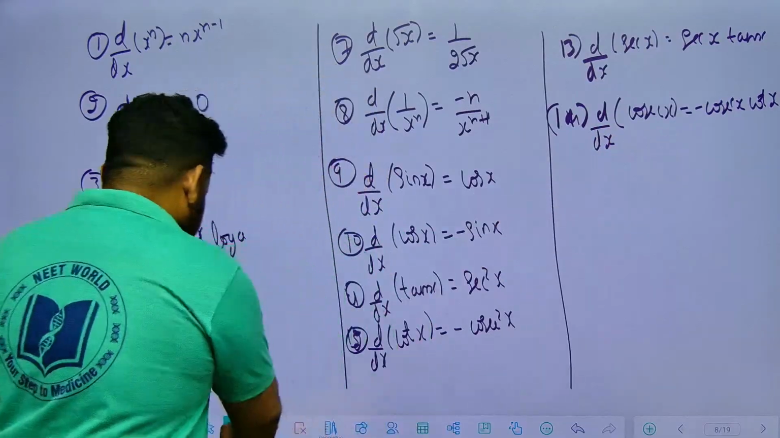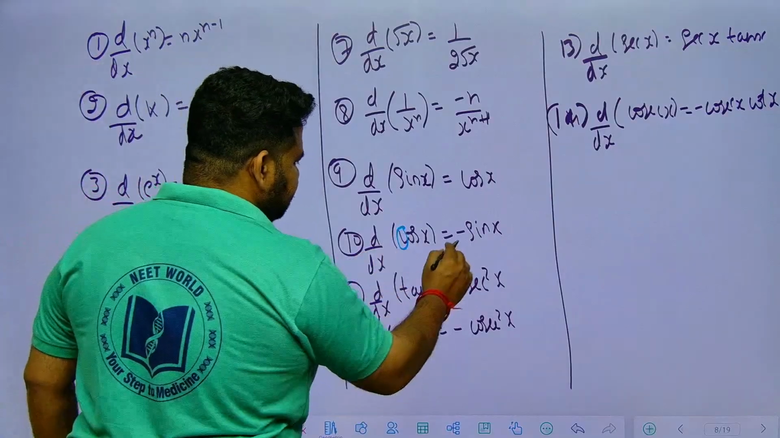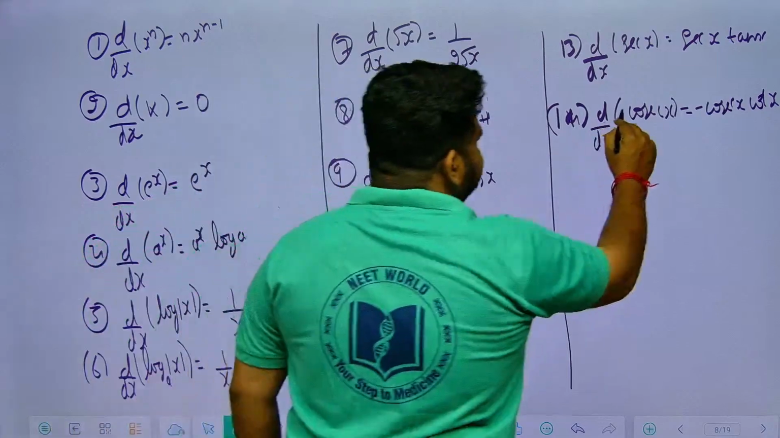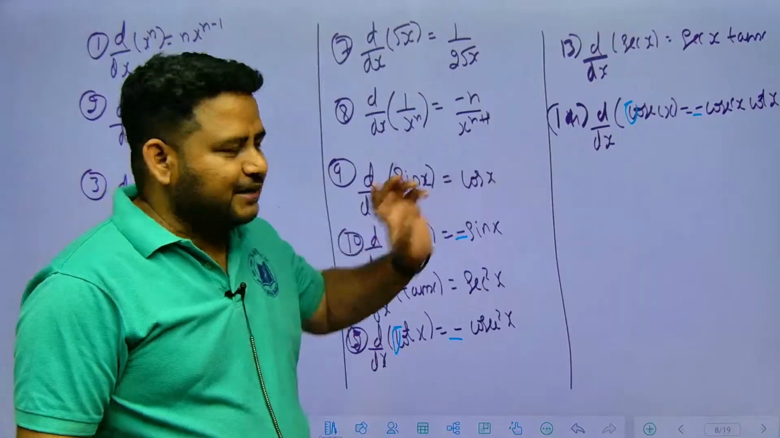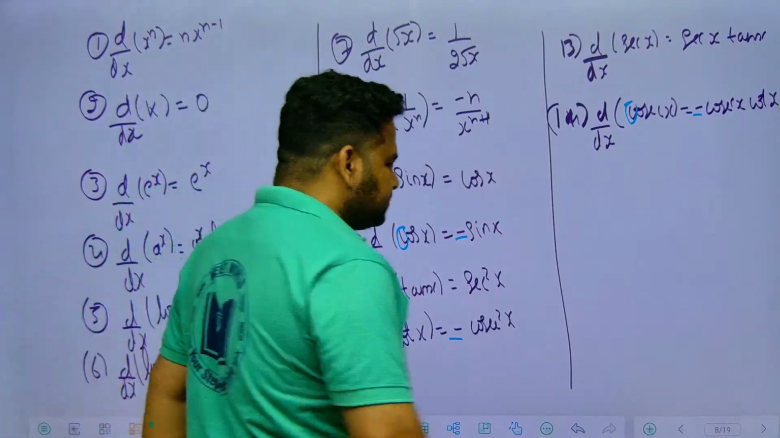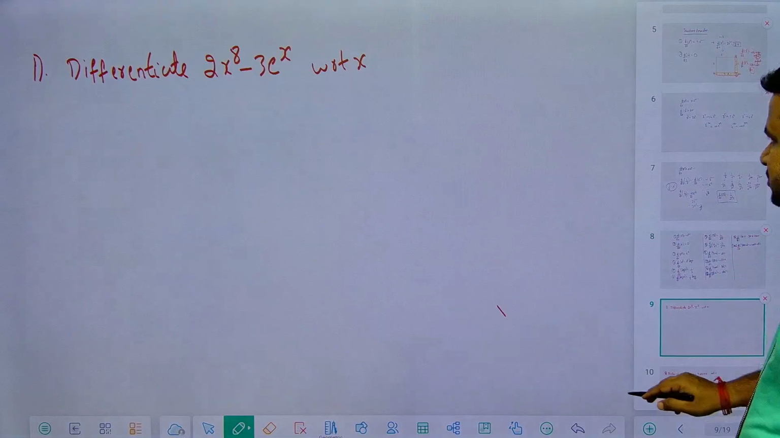Now see here, I will tell you a trick, see how to remember. If it is starting with c, we are having minus. Here also it is starting with c, we are having minus. So wherever it is starting with c, we are getting the minus sign. Like this you can remember where to put the minus sign. Clear, friends? Okay.